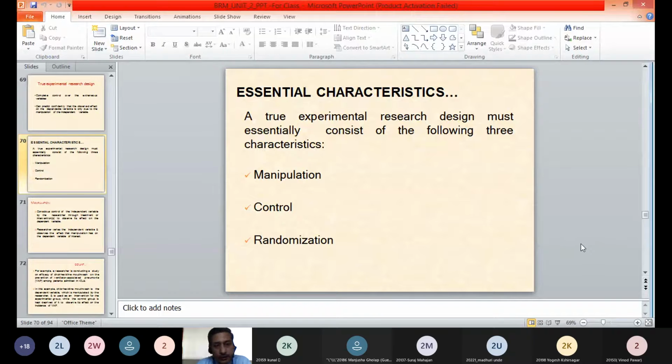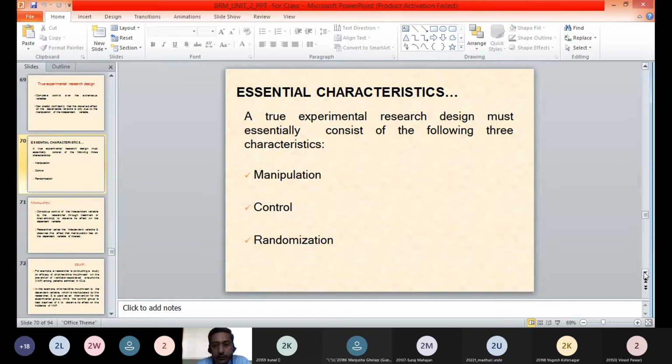The characteristics of a true experiment we discussed are manipulation, control and randomization. These are the three important characteristics of true experimental research design.